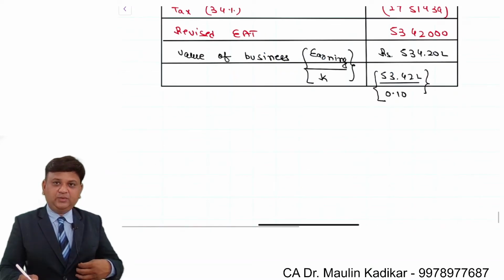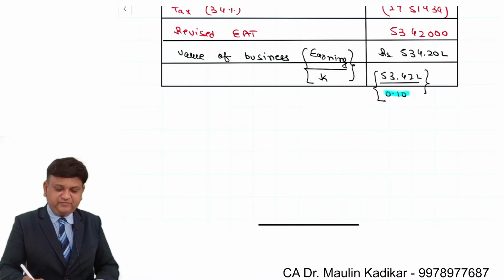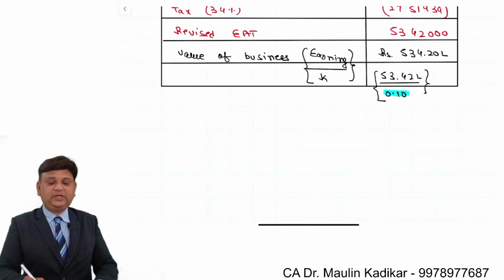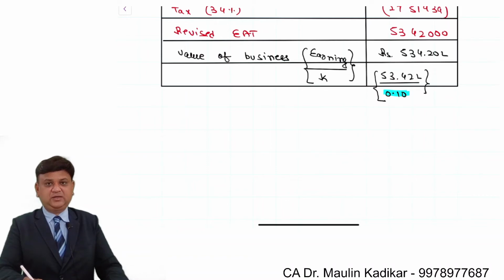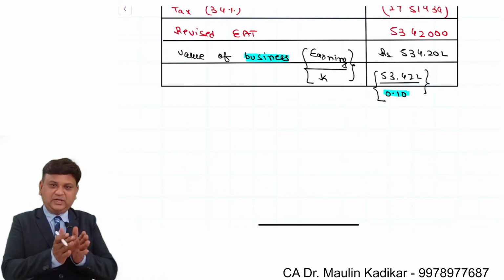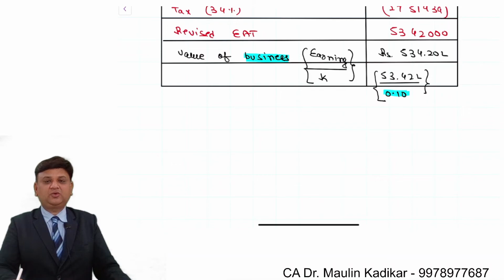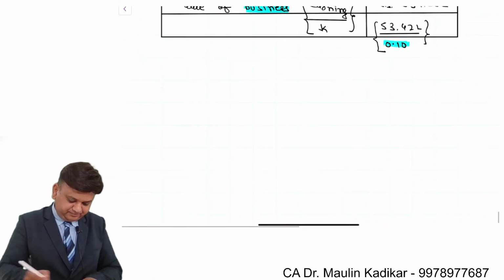Now friends, importantly over here we understand that this cost of capital is provided to us as weighted average cost of capital. So it includes the effect of the equity shares as well as the preference shares. And with that we are having such a discounting rate. Valuation of the business means valuation of all long-term sources of finance taken together. It includes not only the equity shares, but even the preference shares, debentures, any long-term loan. Just a small note for the answer.